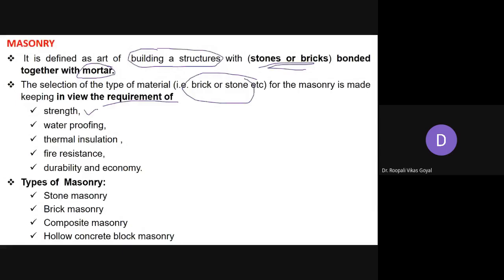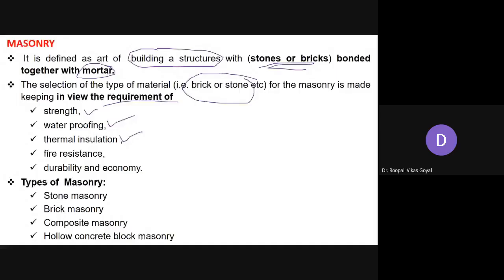Then waterproofing, thermal insulation, temperature conditions, fire resistance, durability, how long it will last, and economy, the money-related aspect. These are all points you have to consider before selecting brick or stone.